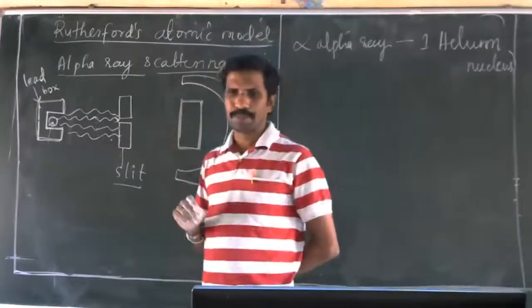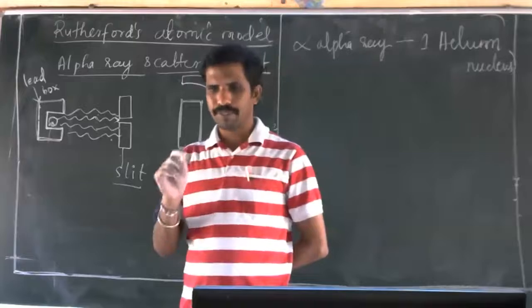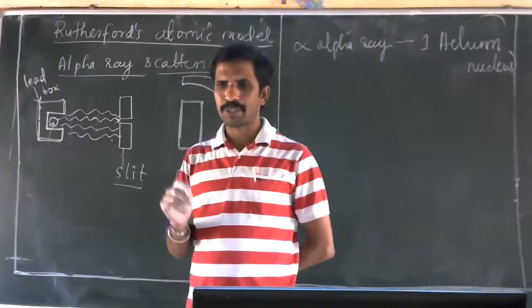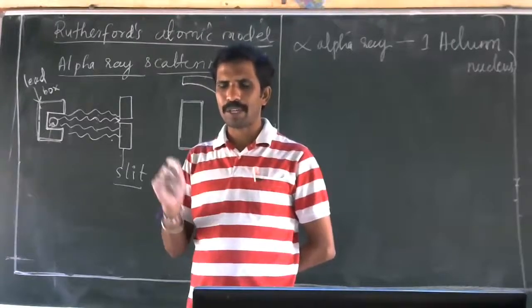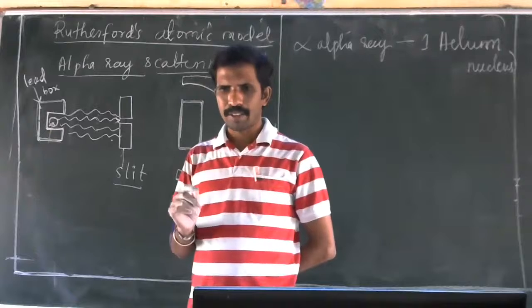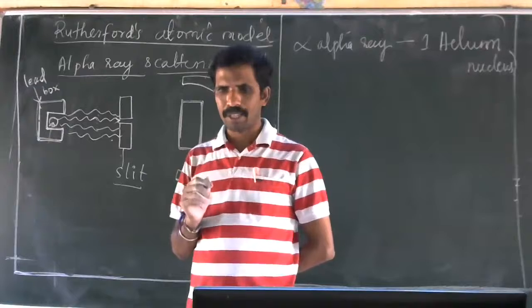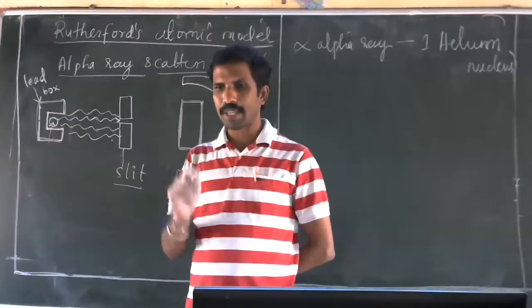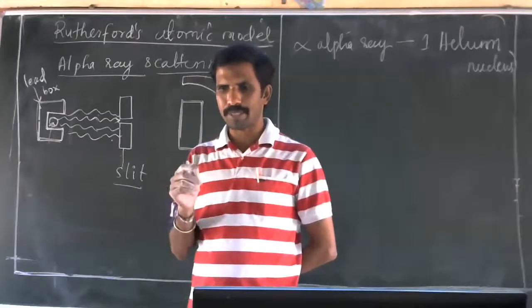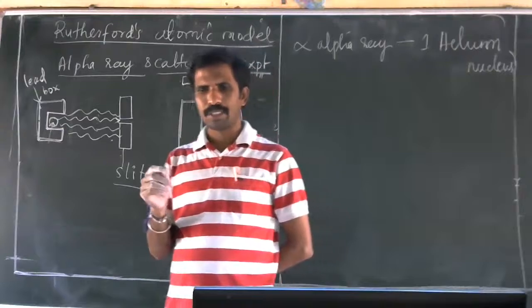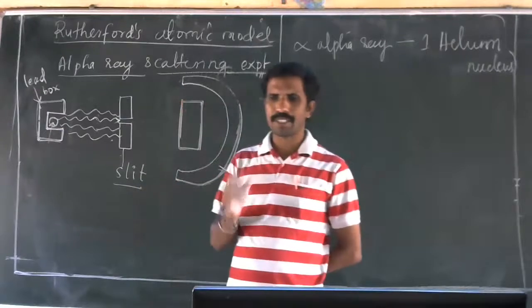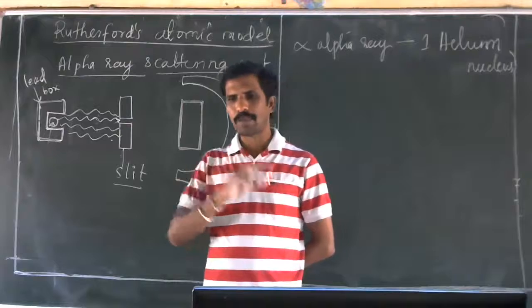I told you the main drawback of the J.J. Thomson model was that he could not explain the stability of the electron and the proton in an atom, and he could not support this model by experiments. Understood? He did not do any experiment. He just compared.